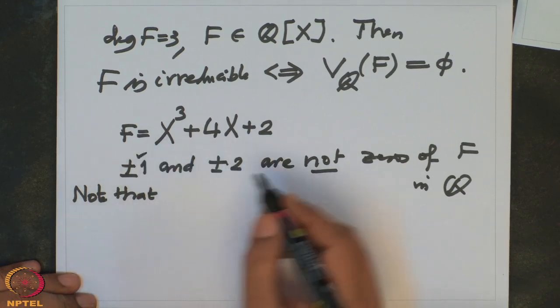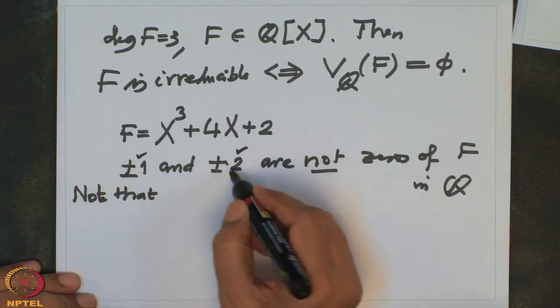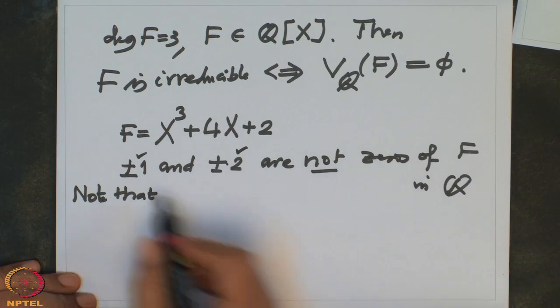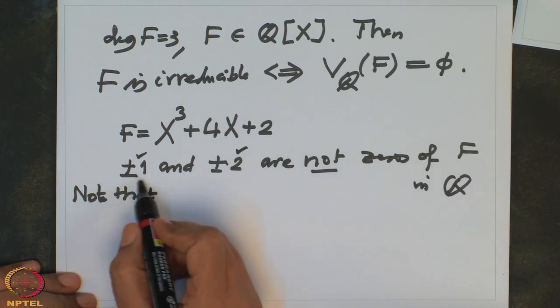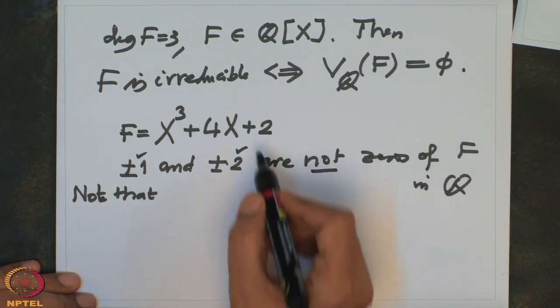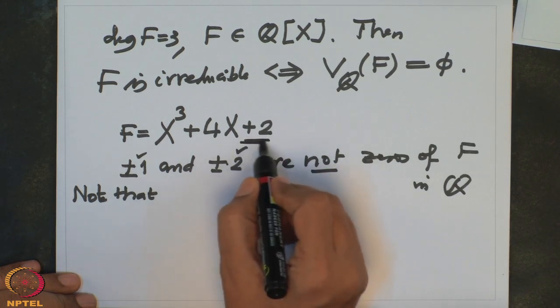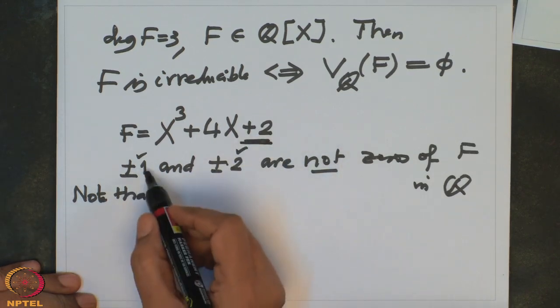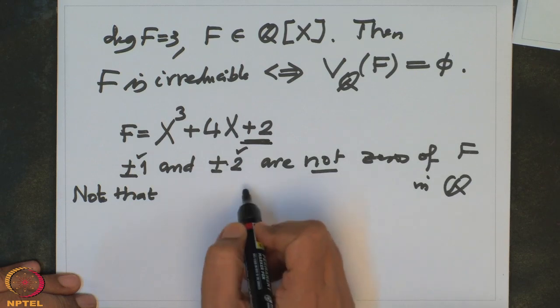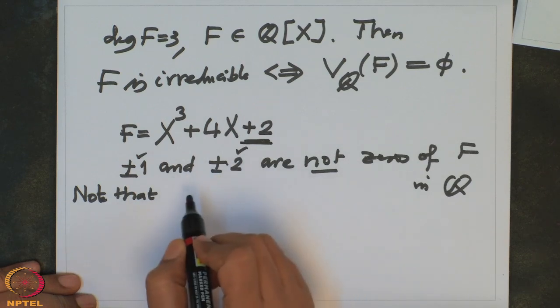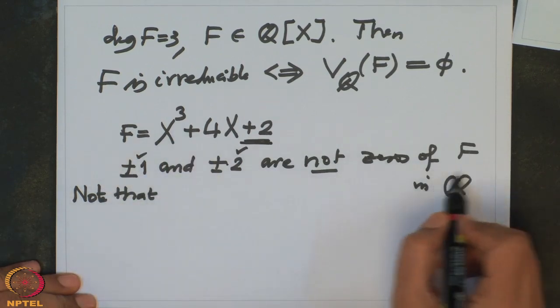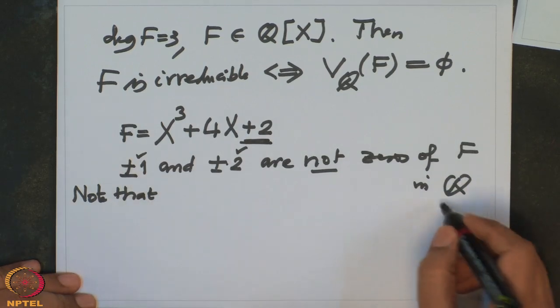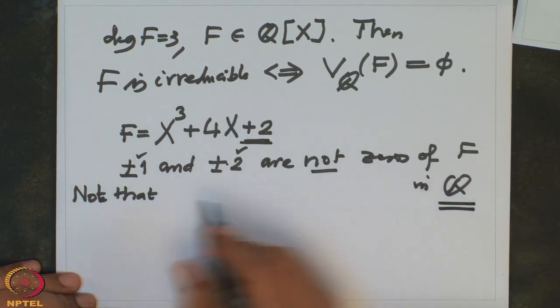Similarly, we check that plugging in the others does not give a 0. And how do I know that I only have to test these? That is because of the constant term. The factors of the constant term are plus 1, minus 1, plus 2, minus 2. So in general, if somebody has a rational zero, that is the speciality about Q, then these are the only possibilities.